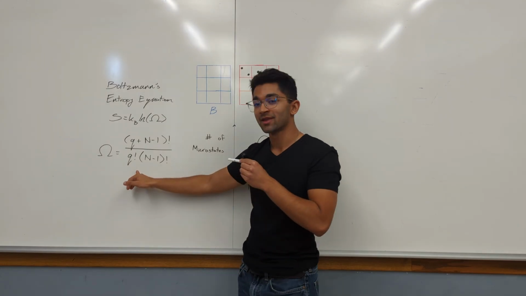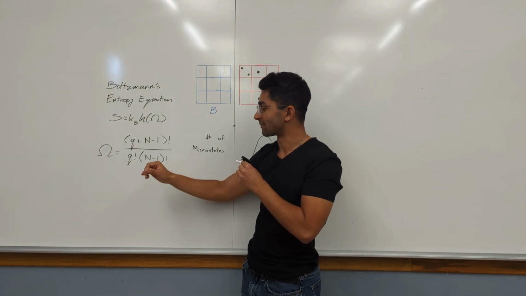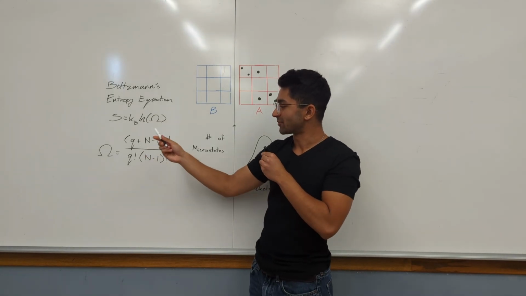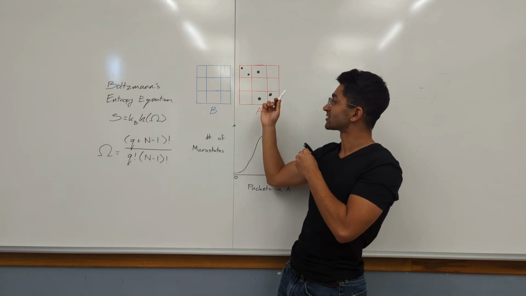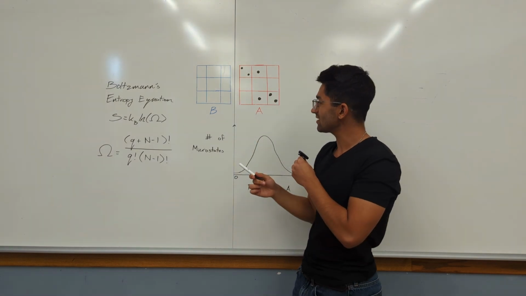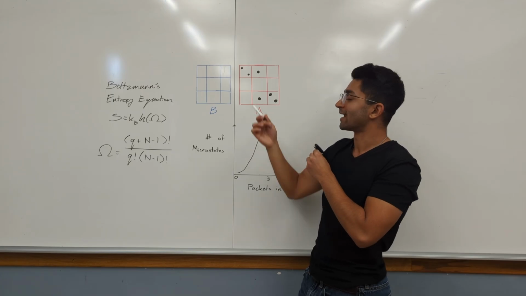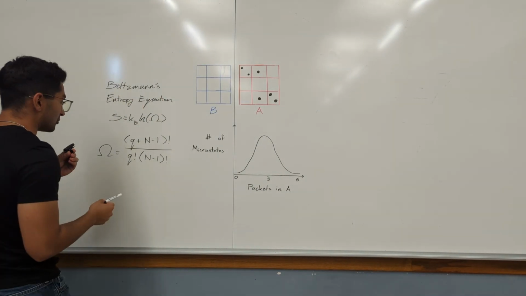We're going to be using this equation. This equation is going to let us calculate the number of microstates. And if you're curious where this equation comes from, you can go ask someone else. So the way this equation works is that Q represents the number of energy packets, and N represents the number of atoms that those energy packets are divided amongst. Right, so if all our energy packets are localized to block A, that means there are 9 atoms, so N is 9. So we do some voodoo math magic, right?